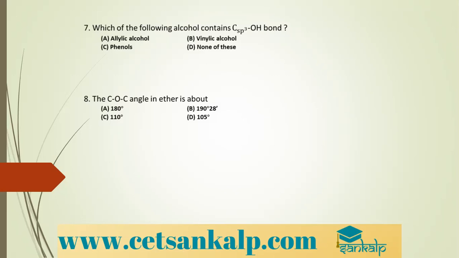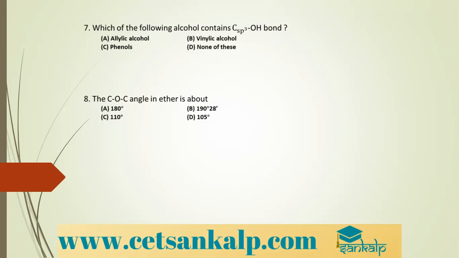In ethers, the two bond pairs and the two lone pairs of electrons on oxygen are arranged in. See, so in ethers, the two bond pairs and two lone pairs of electrons are arranged in which arrangement? They are arranged in tetrahedral arrangement. So we have seen these questions very clearly in our synopsis. So approximately they have the tetrahedral arrangement. Yes. Okay. Next question.